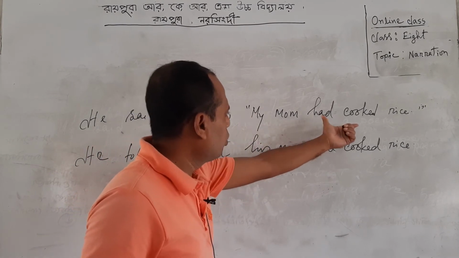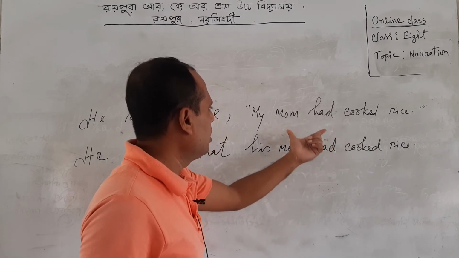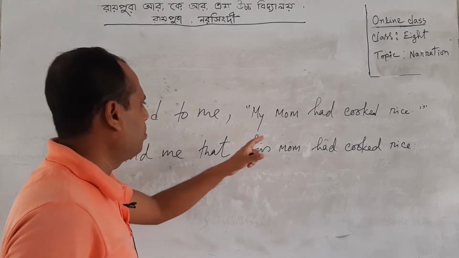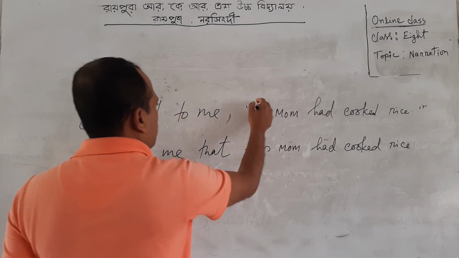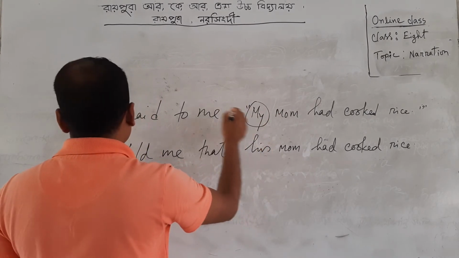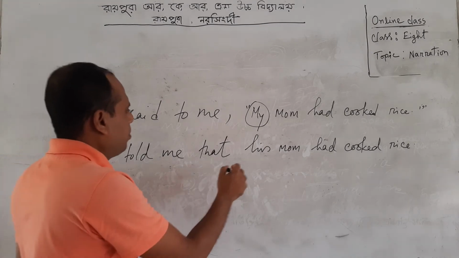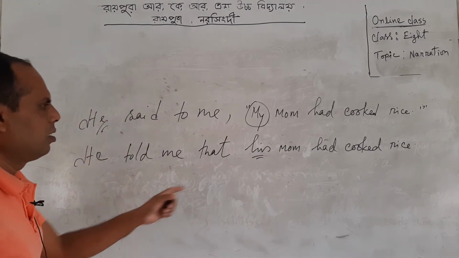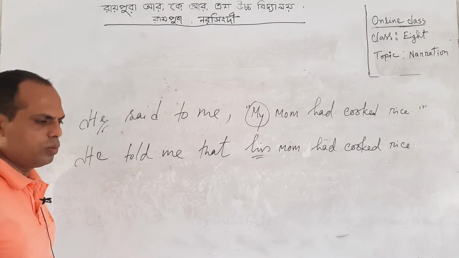My mother had cooked rice. Here I have written my mom had cooked rice. There is no change of tenses. Just I have changed the person. That means first person. First person follows the subject of the reporting verb. So I have written here his mom. No change. I think now it is clear to you.